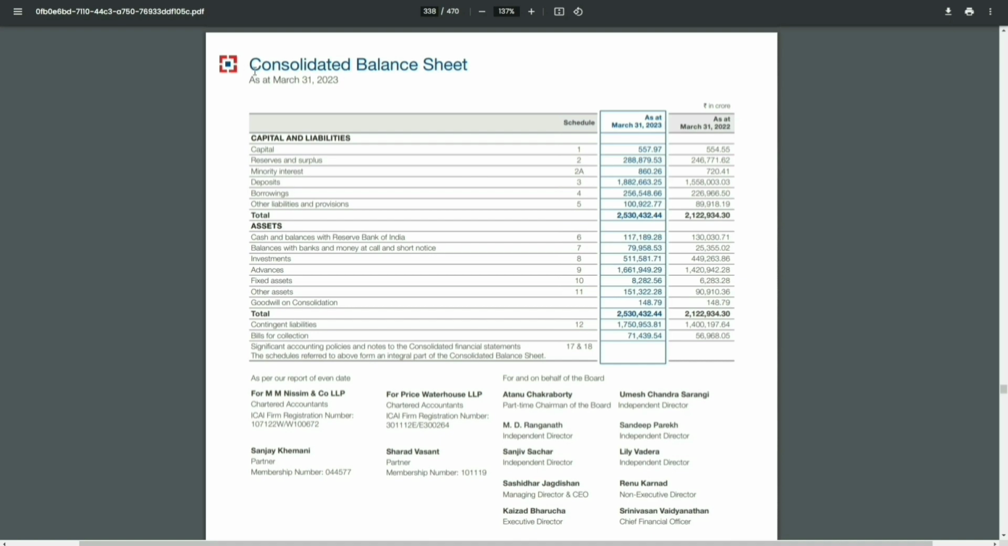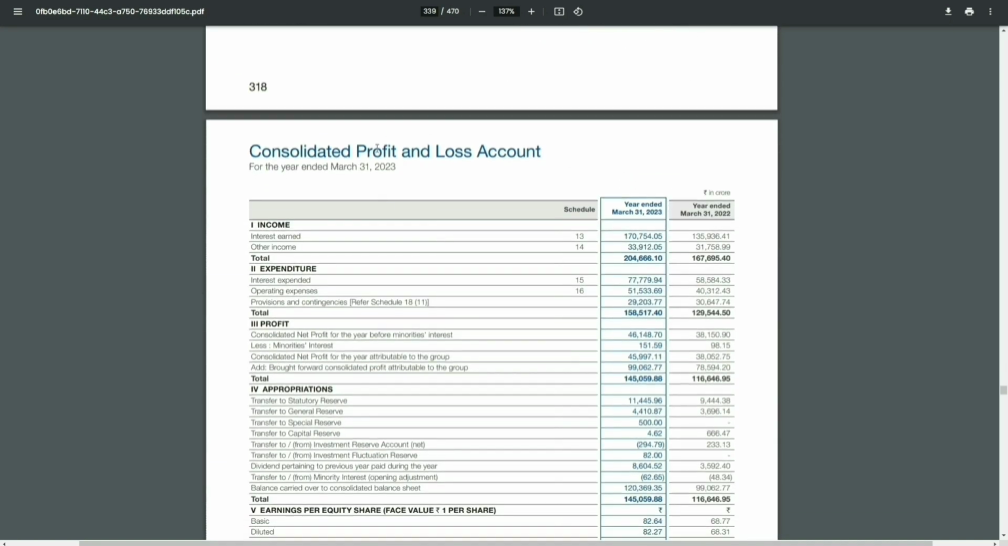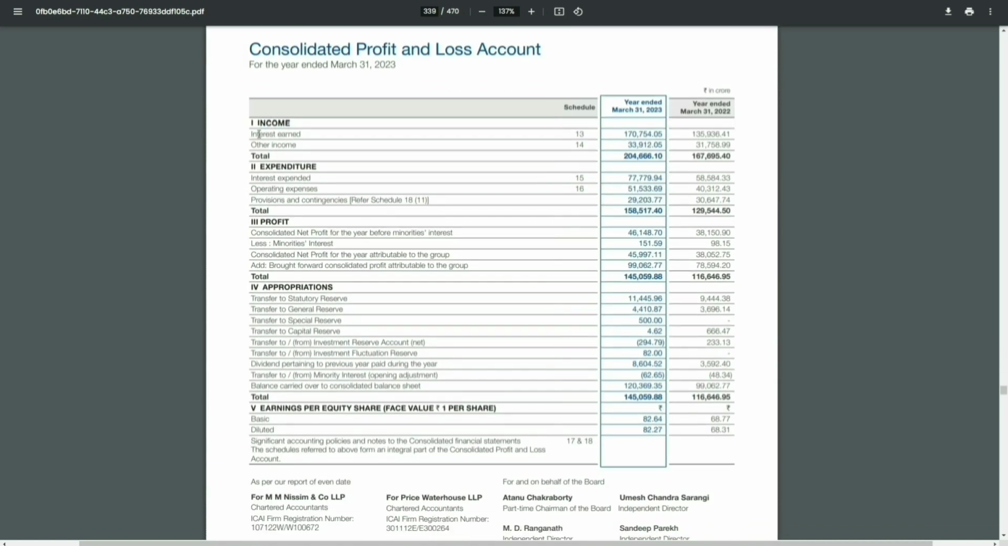So now looking at HDFC's consolidated profit and loss statement, what we'll see is income, right? For income, it happens to be interest earned. Whatever loans they are giving, they're earning interest on them. And then there is interest expended. And here is the other income. We'll look at schedule 14 a bit in a moment.